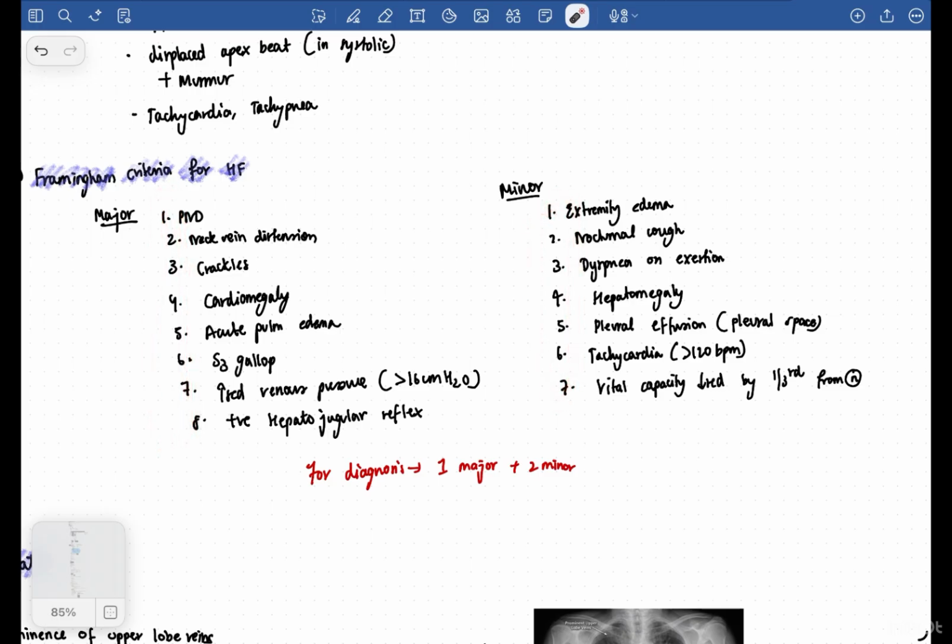Okay, so in major you have PND, neck vein distension, crackles, cardiomegaly, acute pulmonary edema, S3 gallop, increased venous pressure, and also hepatojugular reflex. Minor, you have extremity edema, nocturnal cough, dyspnea on exertion, hepatomegaly, pleural effusion, tachycardia, and vital capacity decreased by one-third from normal. So for diagnosis, there is one major and two minor criteria. That is how you'll diagnose heart failure.